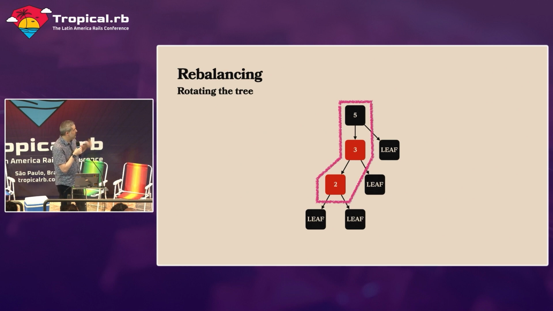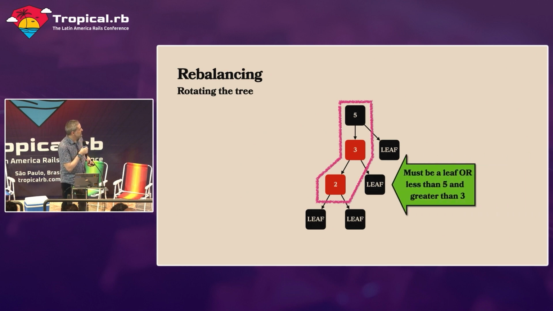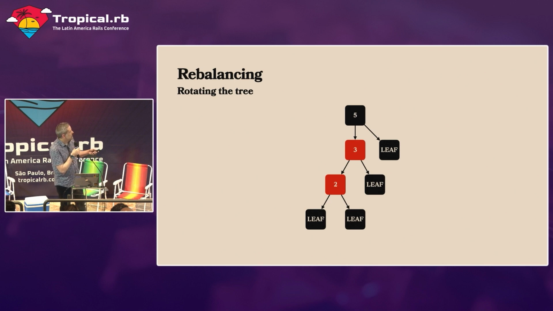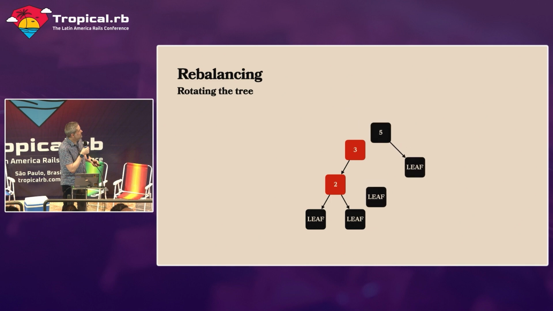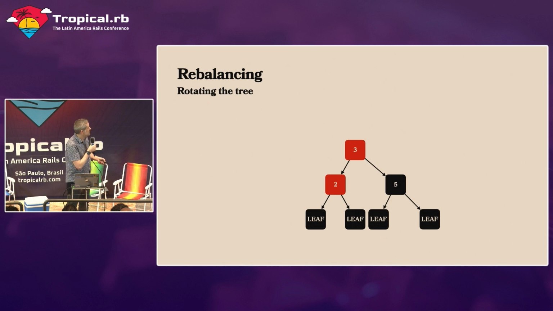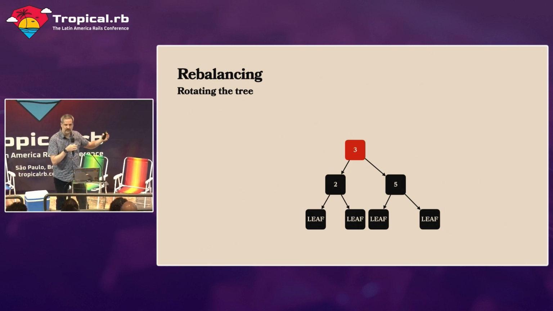Now, the way that we'll resolve this is we're going to say, well, we know that this node here must be less than 5, and it must be greater than 3, so it's actually a valid child for the 5 node. And the way that we'll rebalance this is we'll kind of rotate the tree. I'm going to show you here in a nice Keynote animation that I worked very hard on. What we'll do is we'll disconnect those 2 nodes, then we'll rotate 5 below, and then we're going to reconnect the nodes like that. This is how we'll rebalance it. Then we'll color the number 2 black, and now we have a valid red-black tree. And we can actually put this into a more generic form.